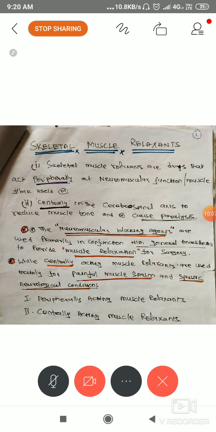Next point you see, almost all the slides I prepared are simplified, and I wrote the points. Next point, the neuromuscular blocking agents, that means the peripherally acting muscle relaxants. Neuromuscular blocking agents are used primarily in combination with general anesthesia or general anesthetics.